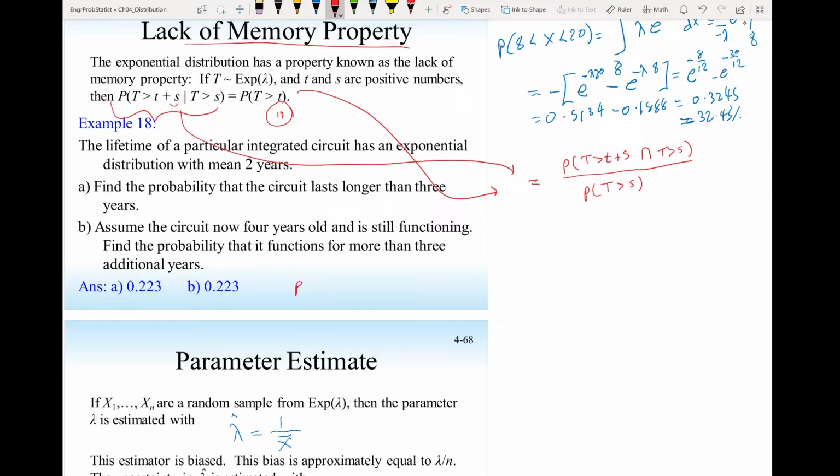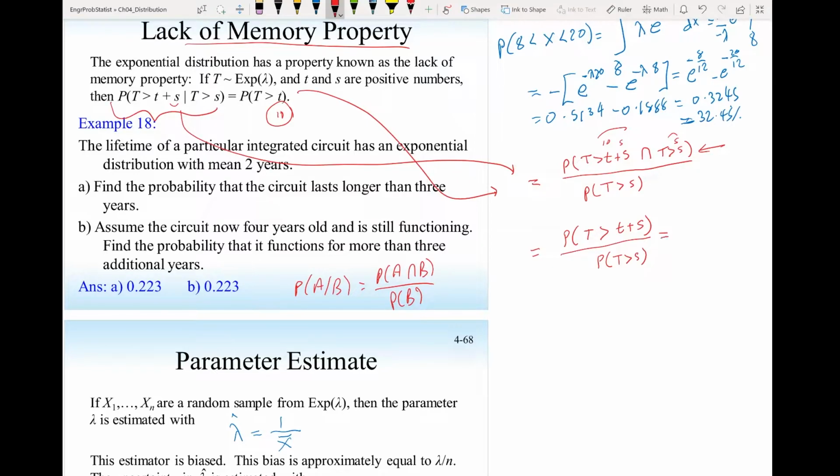I use probability A given B is the same as probability A and B divided by the probability of B. Now, if I assume this is 10 minutes and this is 5 minutes, and this is 5 minutes, that intersection, if he already waited 15 minutes, then definitely already waited 5 minutes. So this is just the same as the probability t larger than t plus s divided by the probability t larger than s.